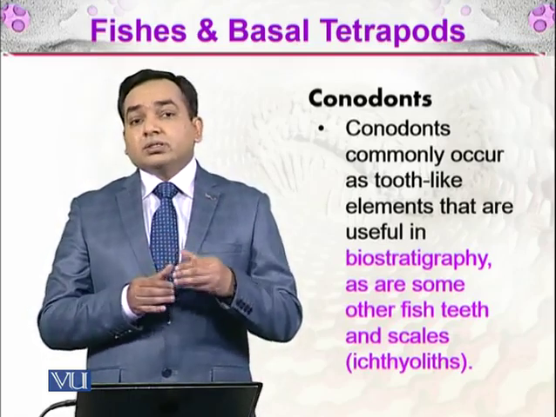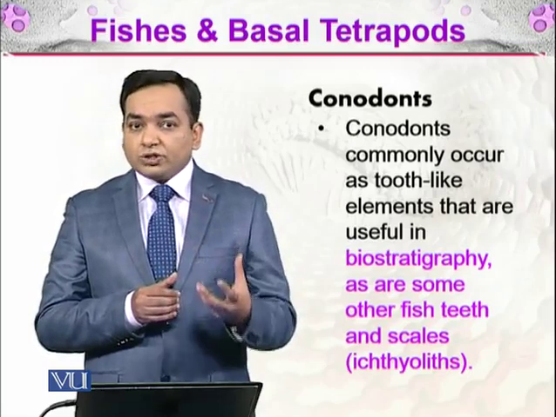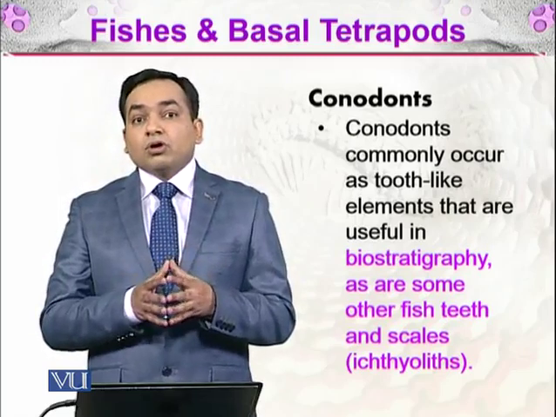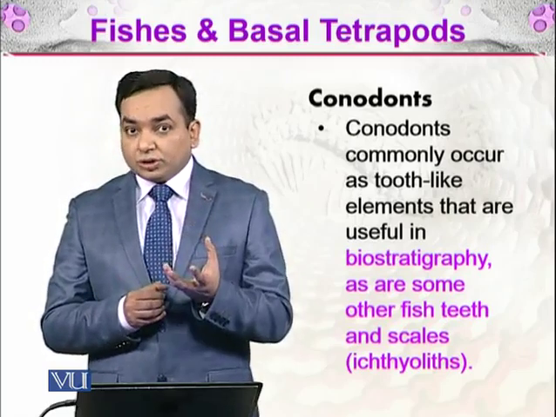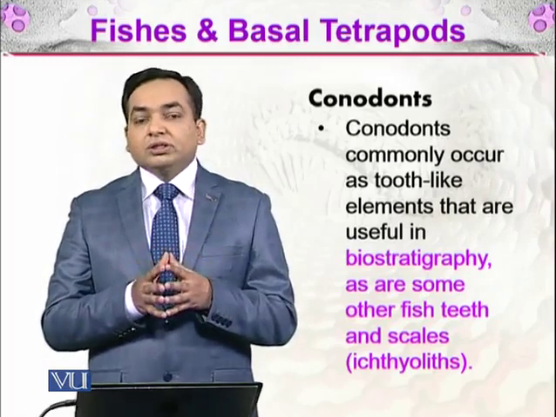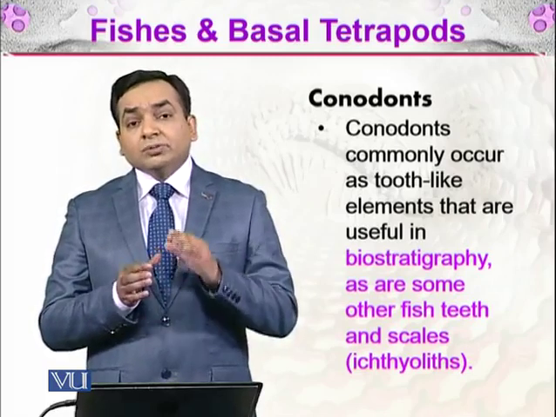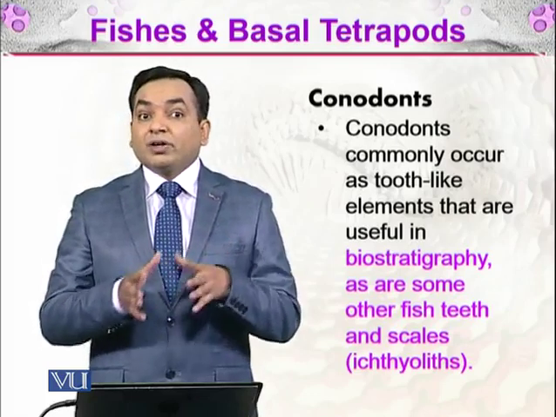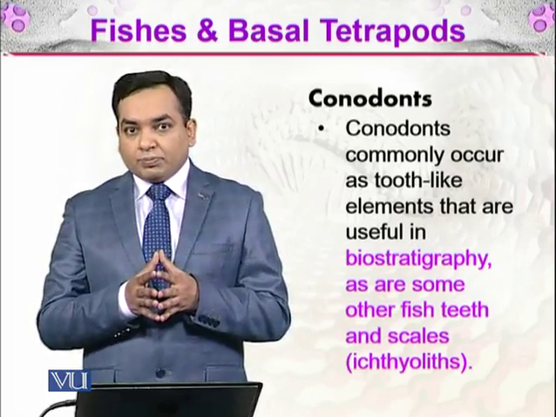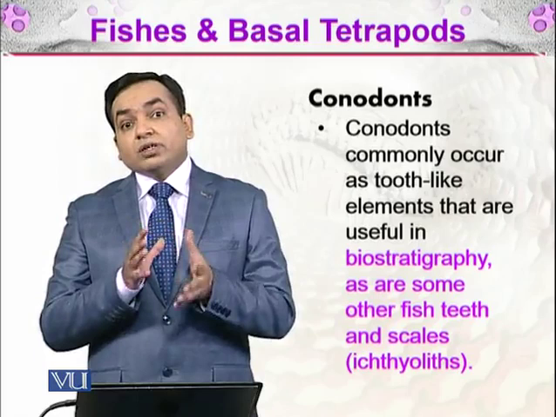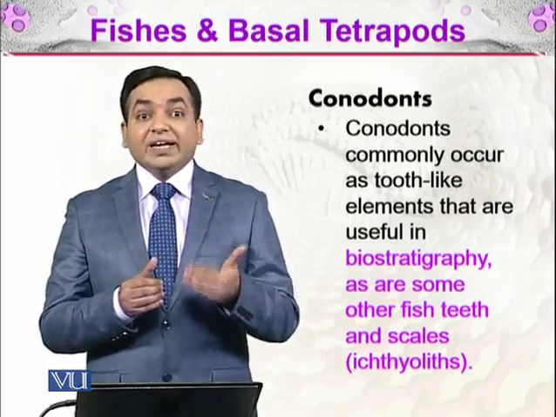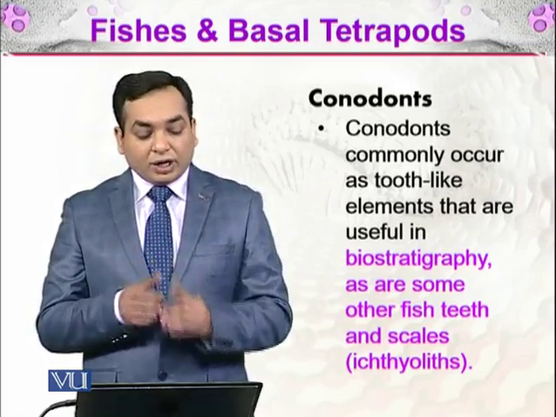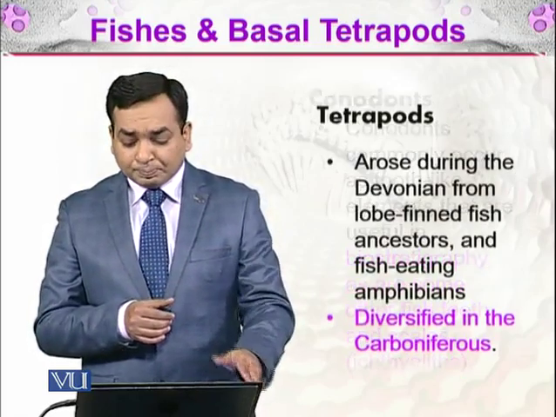So ichthyoliths are fossils made up of fish teeth or other parts, but conodonts had cone-like structures. That's why they are called conodonts. They were able to be preserved in the fossil record, but their whole body was not preserved. So these were a sort of mystery, where did these come from, but today we know that these were a form of ancient fishes.